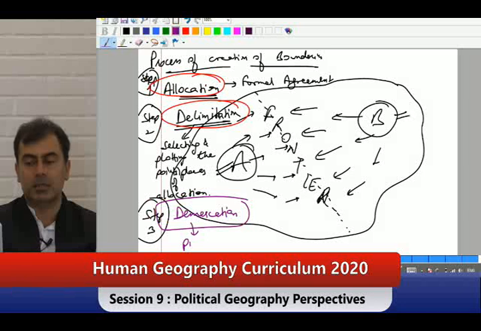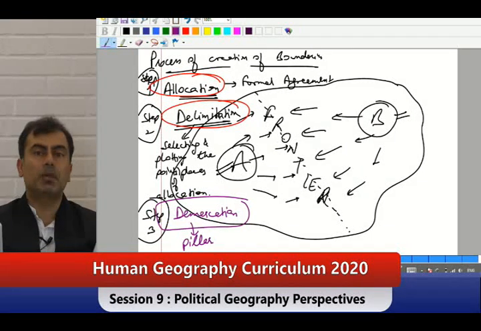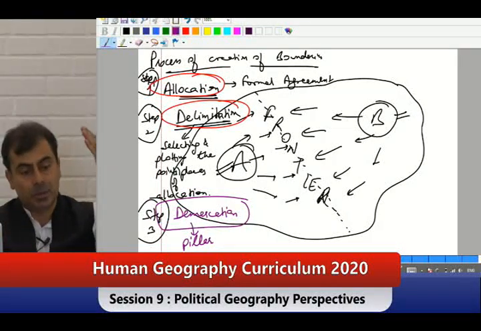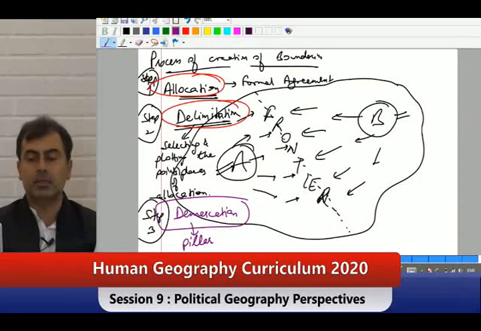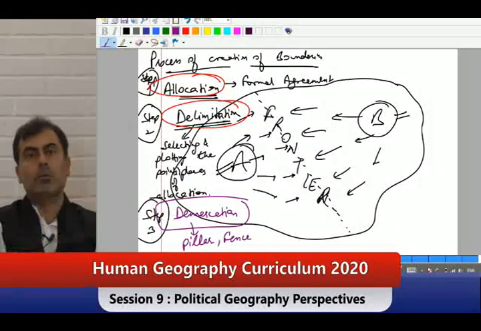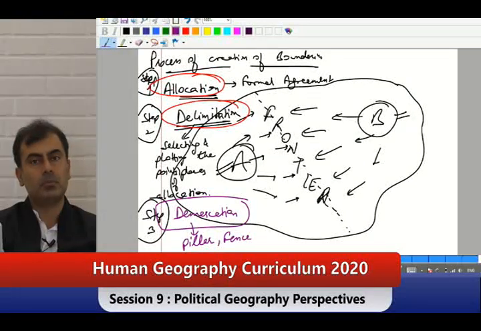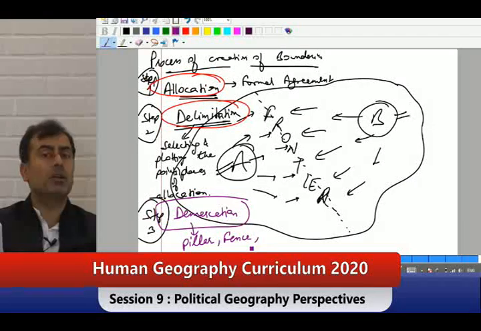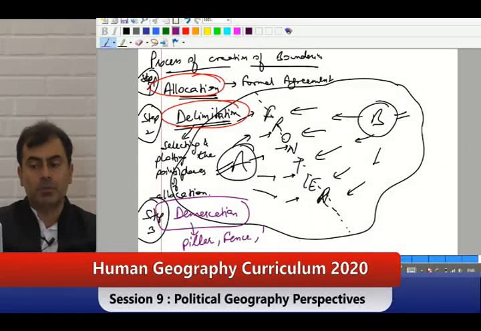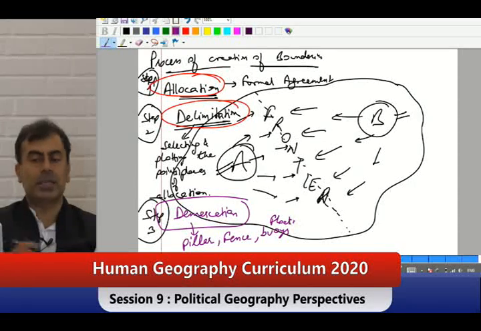Have you heard of border pillars? Up to this pillar Pakistan can come, up to this we can. In the no man's land between India and Pakistan there are border pillars. Yes or no? At some places we are talking about erecting fences. Donald Trump talked about fencing the border with Mexico. If it is in the river and ocean, then what do you do? You put floating objects like buoys. Floating markers can be kept over there.